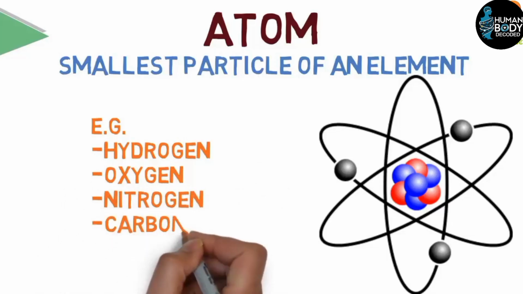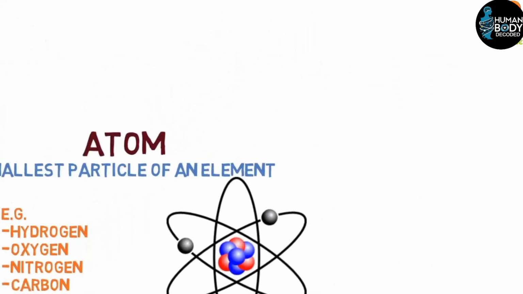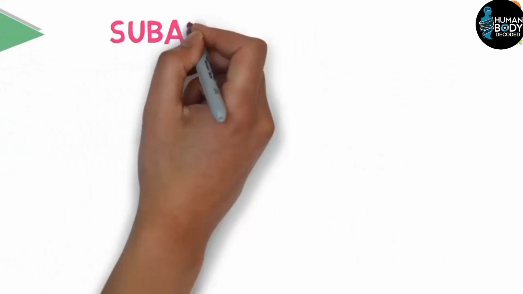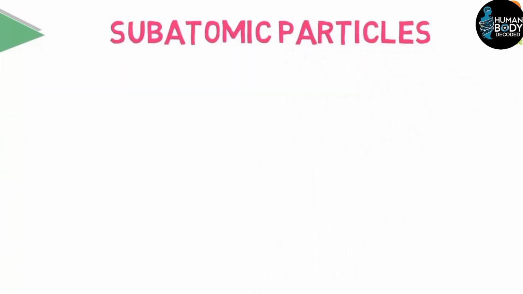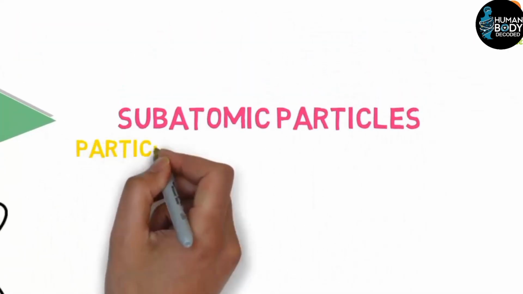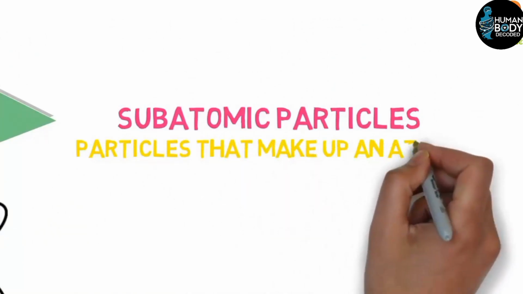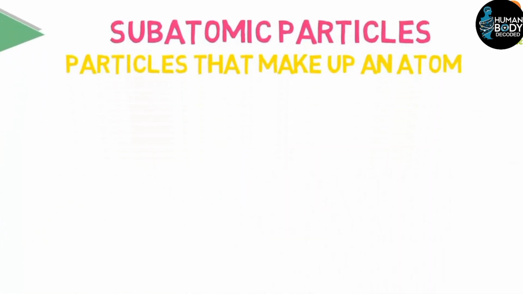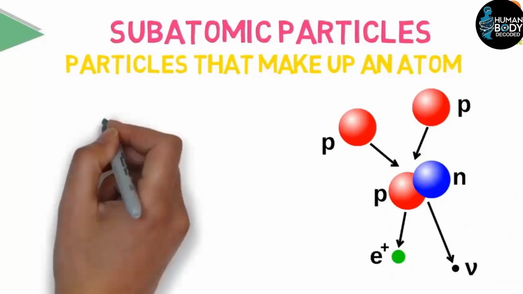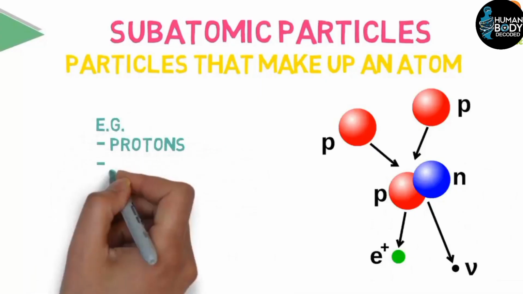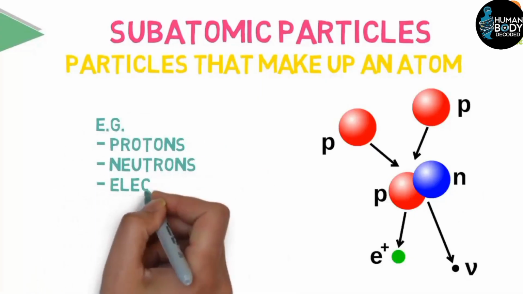All these are atoms, but an atom itself is made up of subatomic particles, meaning those particles that together make up a whole atom are called subatomic particles. Now, how do subatomic particles make atoms? For example, electrons, protons, and neutrons are the particles inside an atom, and they together form the atom.